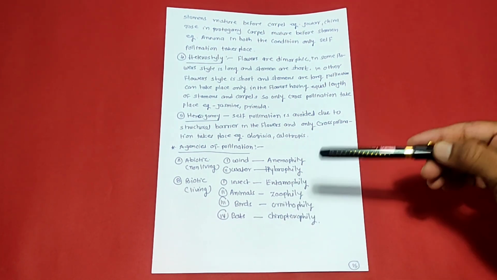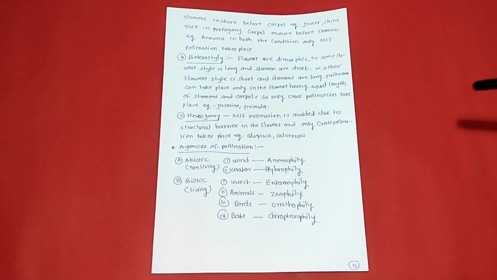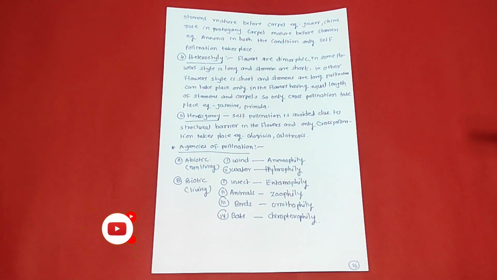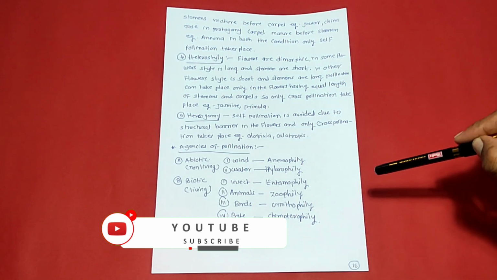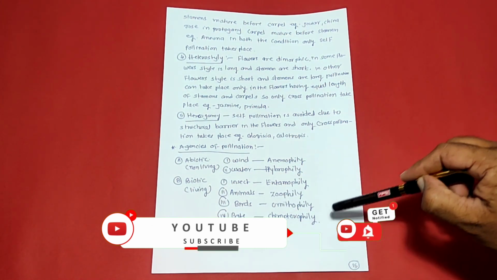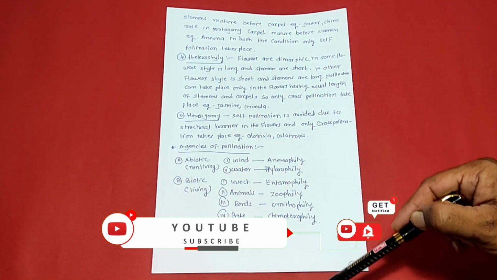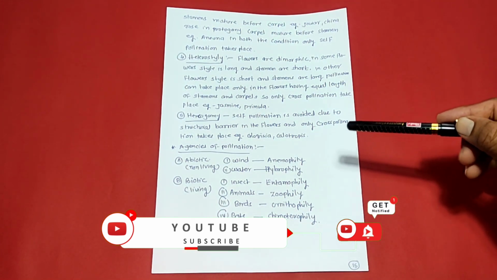Insect, type of pollination is entomophily, it is also called entomophilous. Animals, zoophily, zoophilous. Birds, ornithophily, ornithophilous. Bats, chiropterophily, chiropterophilous. So these are the agents, these are the agencies of pollination.